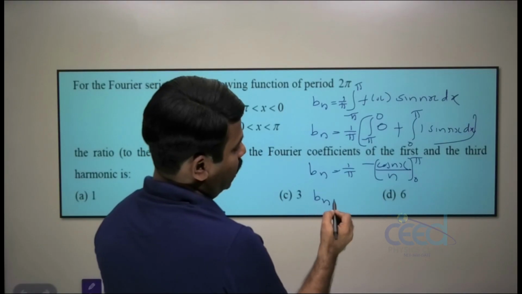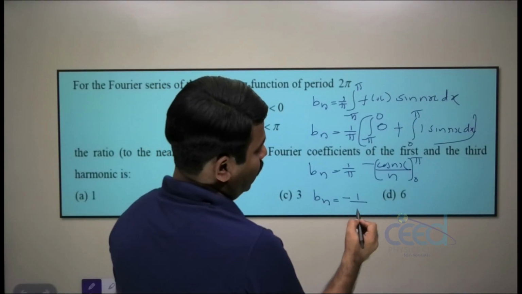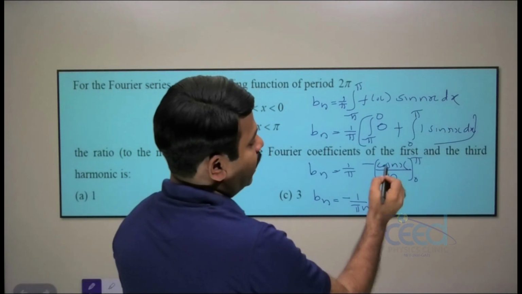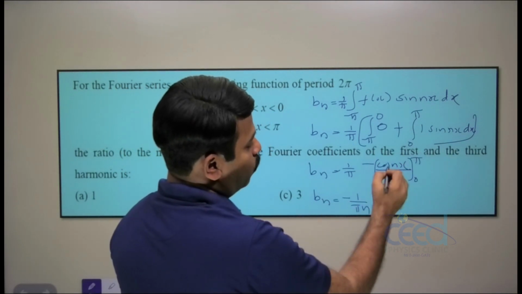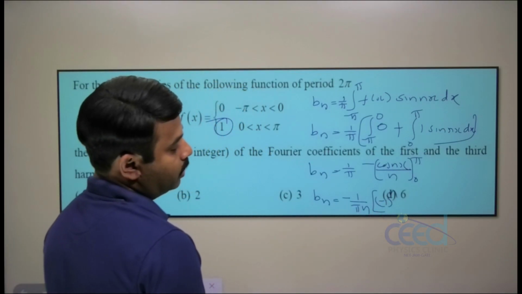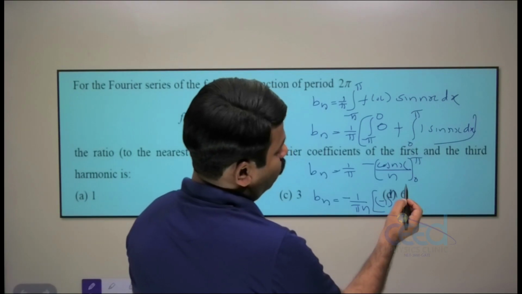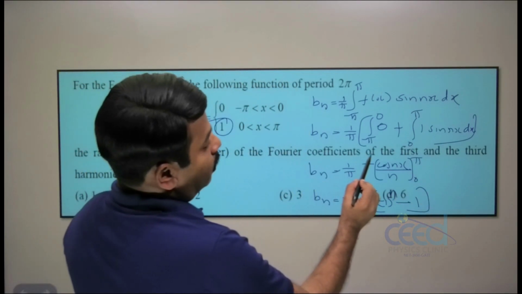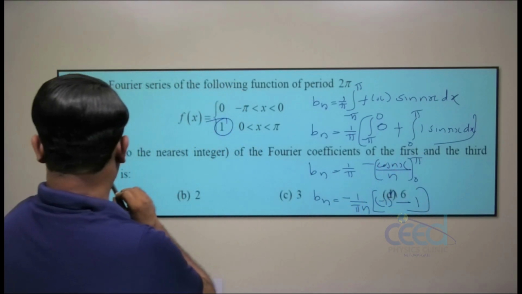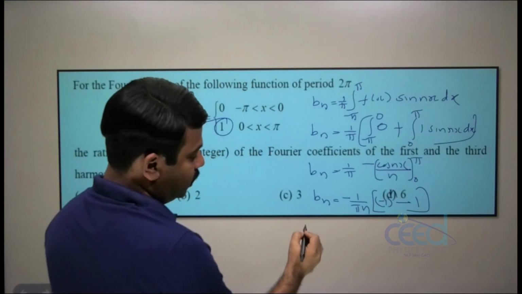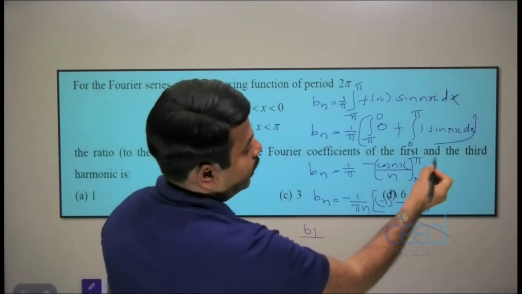That means bn is equal to −1 by πn times (cos nπ − cos 0). Now cos nπ is (−1) raised to n, and cos 0 is 1.